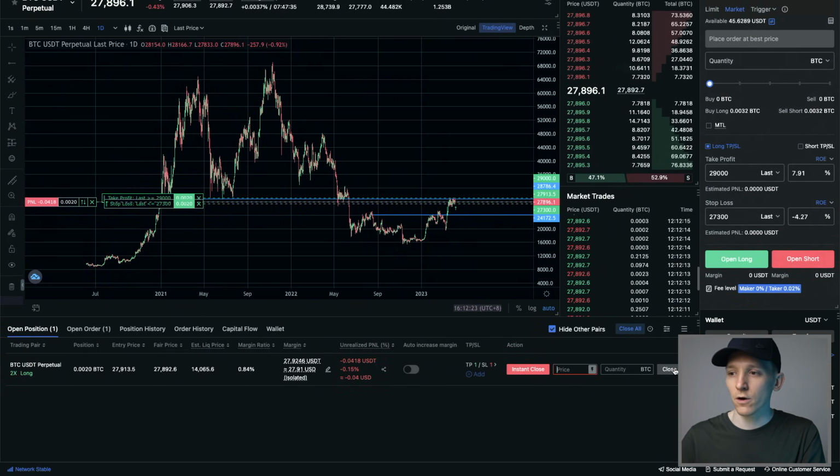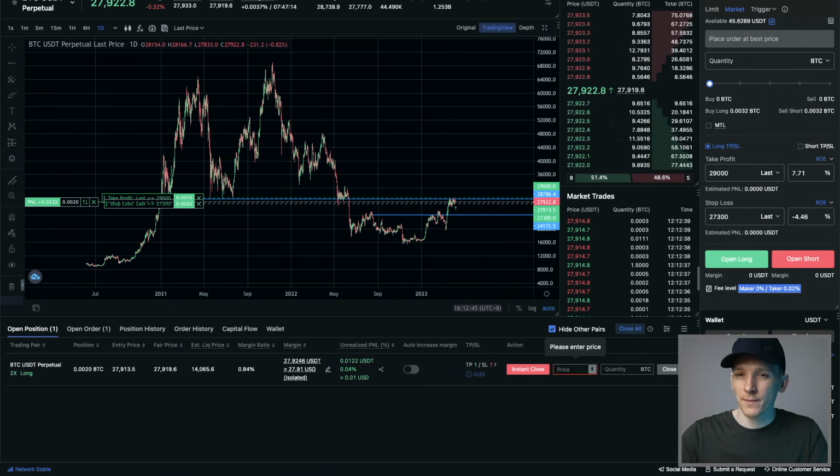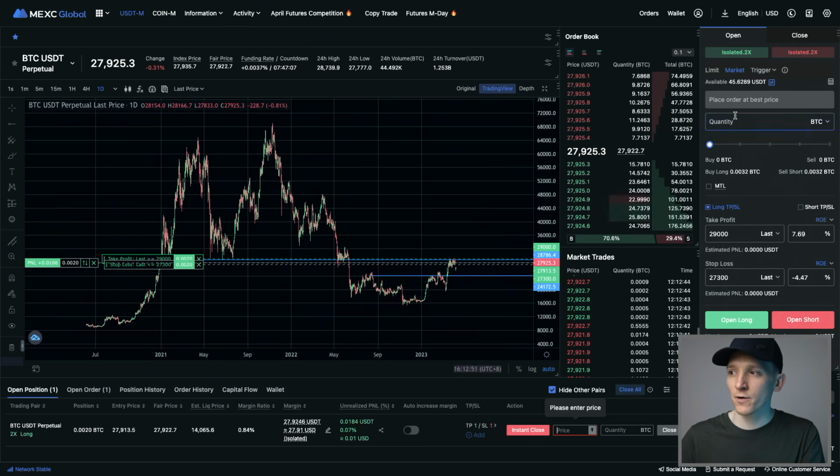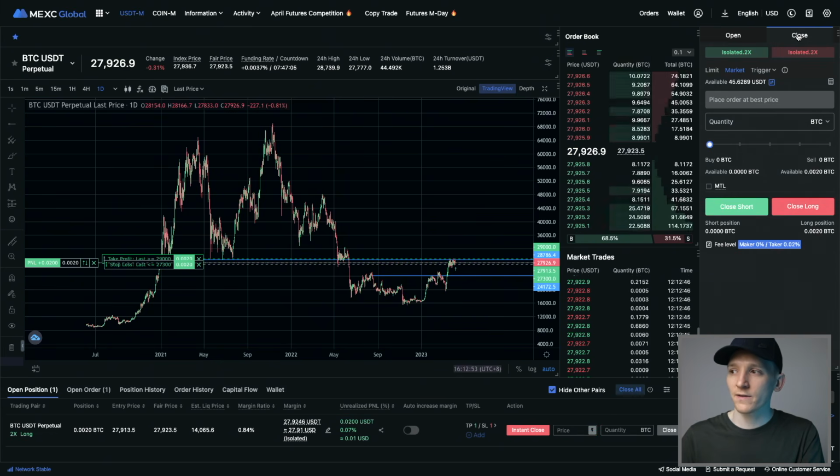So if we close long, it will give us the option to actually input an amount that we want to close in terms of the price, if we want to put in a limit order, or the amount of BTC or other crypto that we want to trade. So what we can do here is go up to the top right hand corner, and you can see close here. This is a close order, which means if you have an open position, you can close a portion of it. If you're open 1 BTC, you can close half of that BTC position, and whatever the P&L is at the current time, that will be worked out on that half a position.